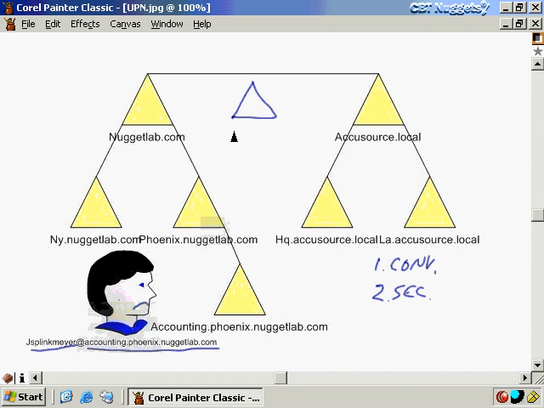Or we can just make this simple, we'll just make this cbtn.com. And that way everybody has a relatively short user principal name to log on. Now, this domain here does not have to be an actual DNS domain. I don't have to have a zone for it. It can be totally fictional. I don't have to have an Active Directory domain for it. Again, it can be totally fictional.